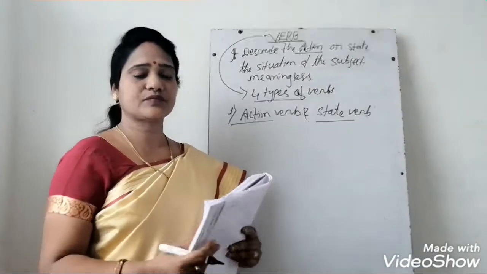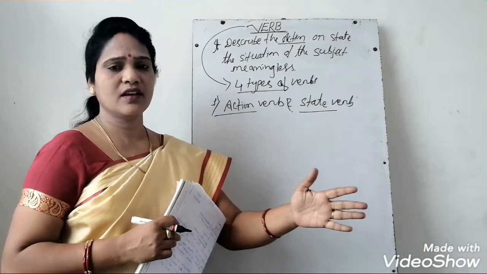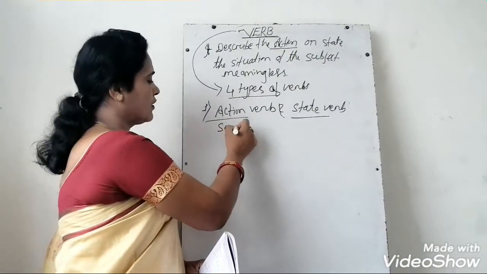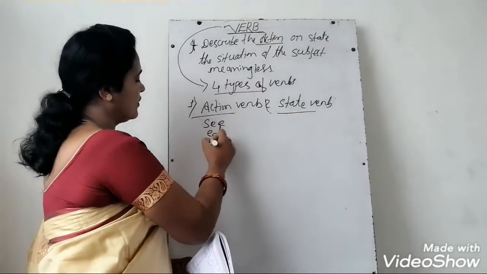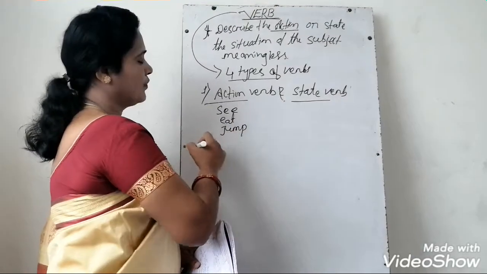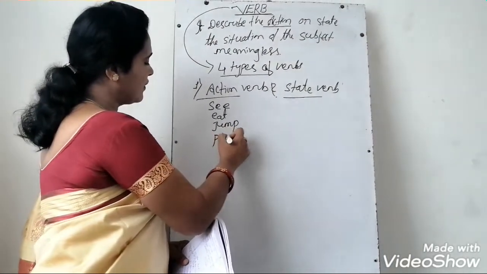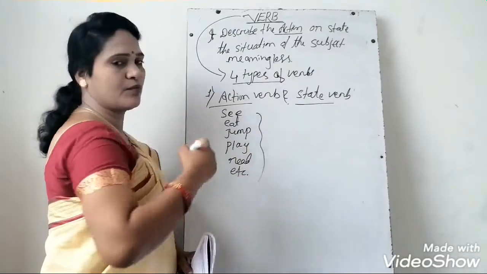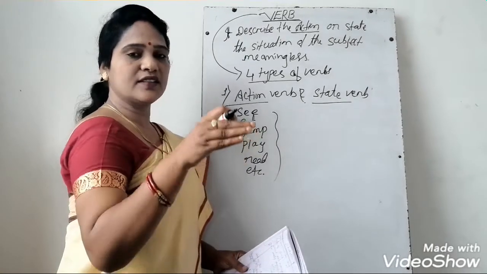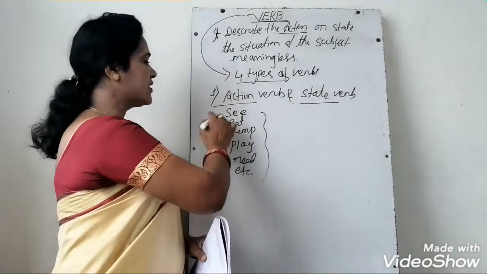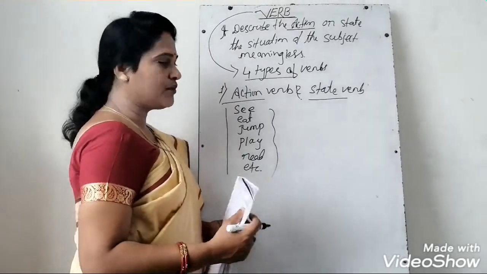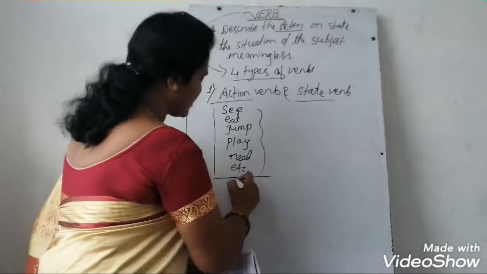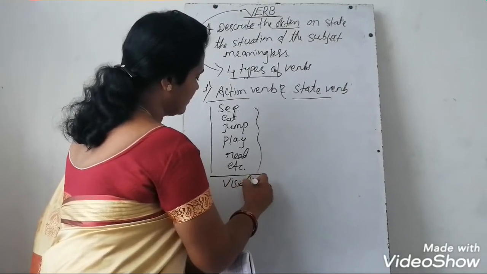Action verb is what you are doing, things, and this is the action. For example, see, eat, jump, okay, then play, read, etc. are the action verbs, the things you are doing. Okay, these are the action verbs. What are the state verbs? The action verb is always visible.